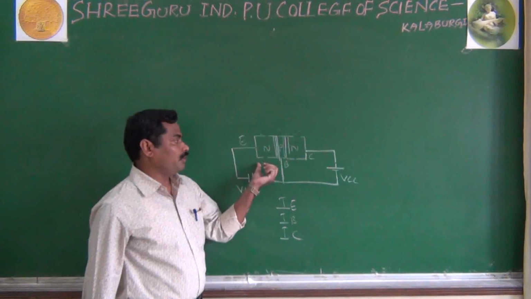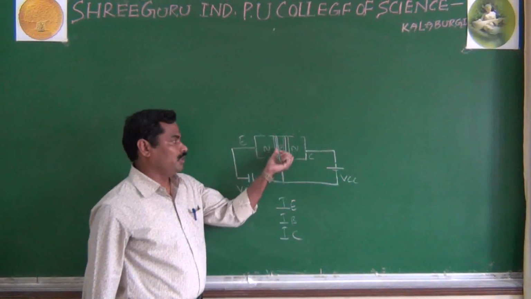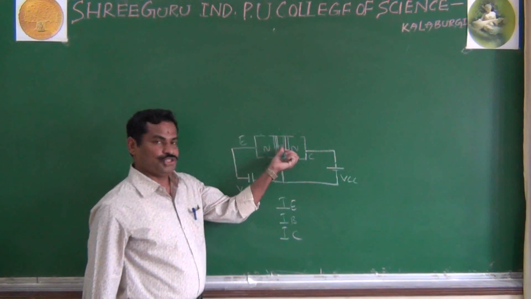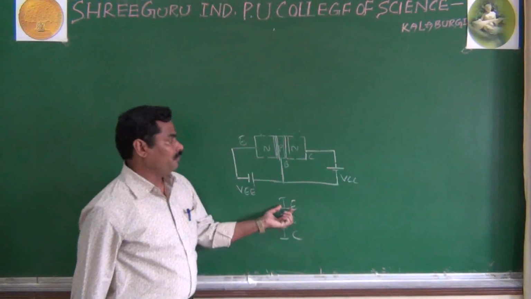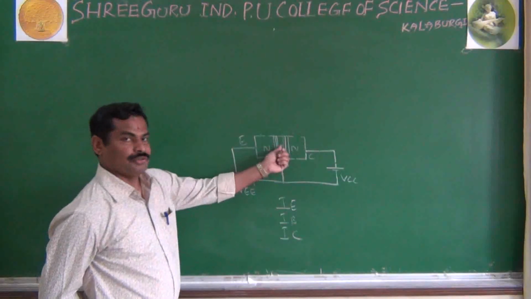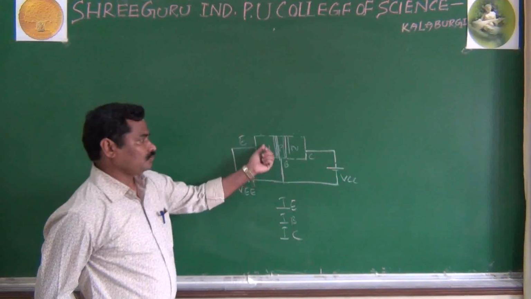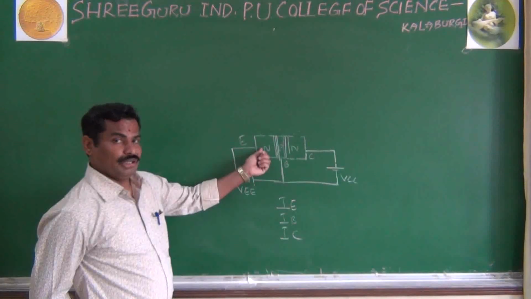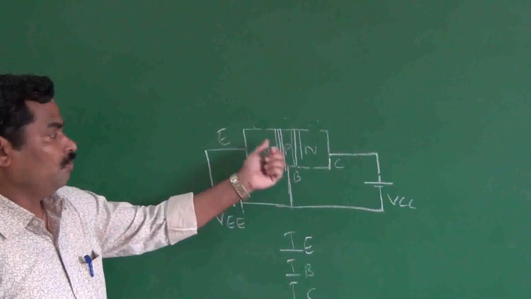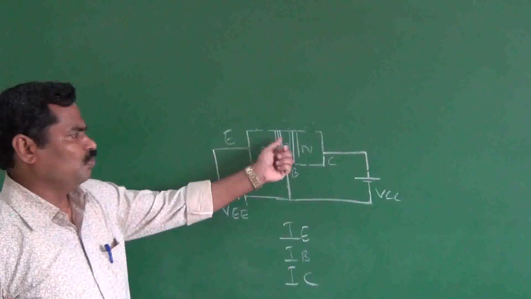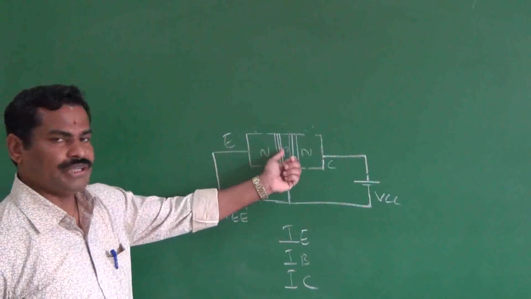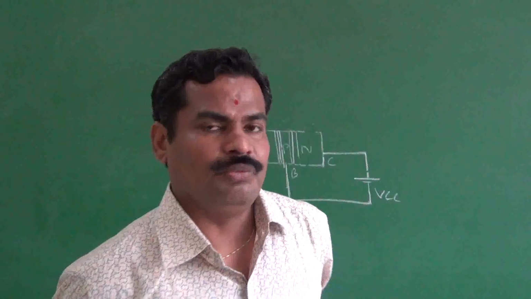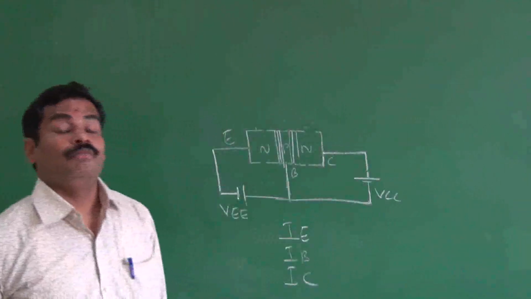Because of the forward bias, the depletion layer reduces and the electrons move from the emitter to the base. That is called IE, the moving of electrons from emitter to the base. Why are they moving? Because the electrons repel each other, they move towards the base because of this forward bias. As you know already, in forward bias the current is because of the majority carriers.